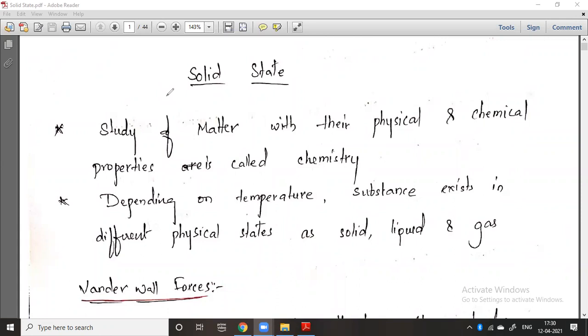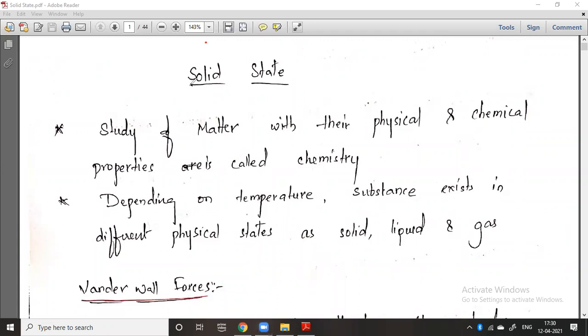And today we are going to discuss a new topic, which is solid state. I think you have already completed this in your earlier classes: solid state, liquid state, gaseous state. This is one of the major chapters in physical chemistry. So, what actually is the solid state?